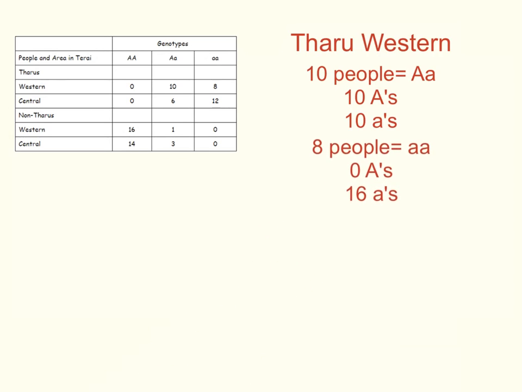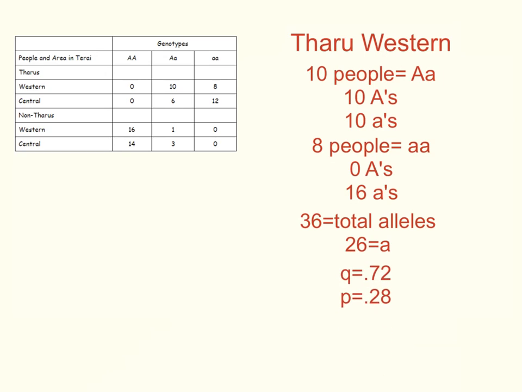Also we see that 8 people have the little a little a genotype, which means that in those 8 people there's 0 big A alleles and there's 16 little a alleles. So we can see that in total there are 36 alleles, 26 of which are little a's. If we do the calculations that we've already learned, we find that the q value is 0.72, and then the p value, which is just 1 minus q, is 0.28.